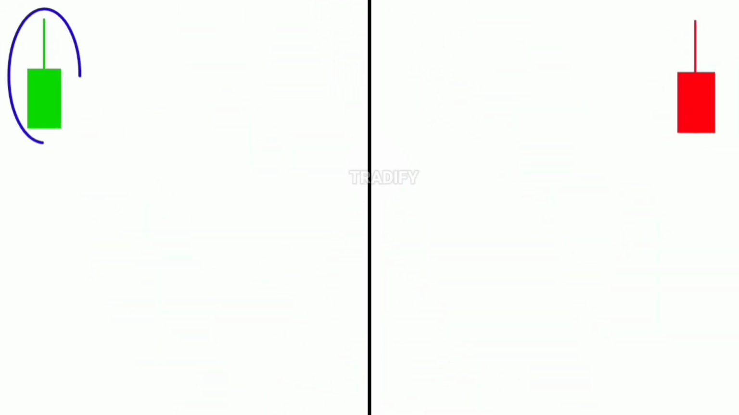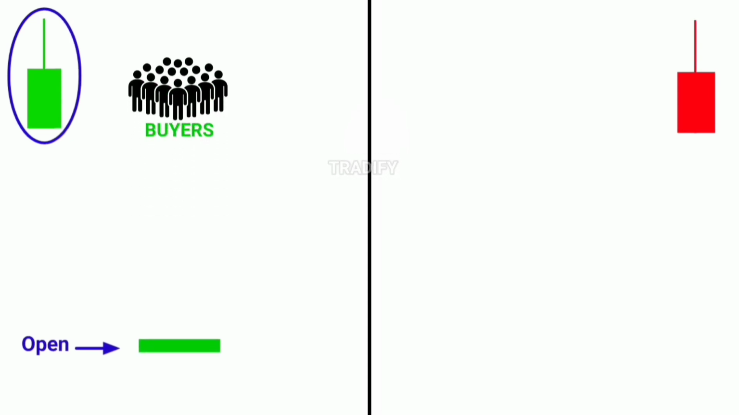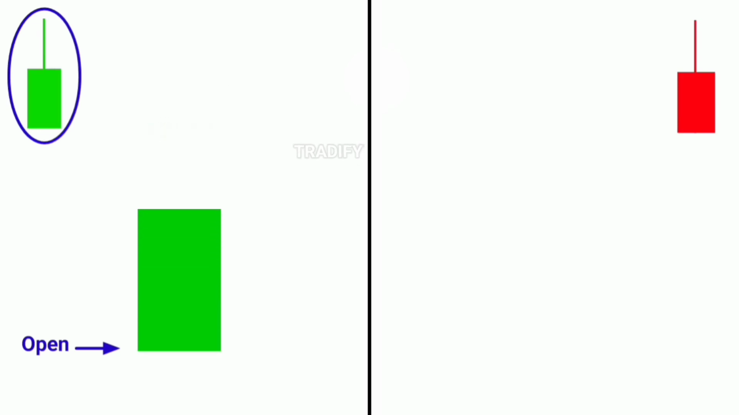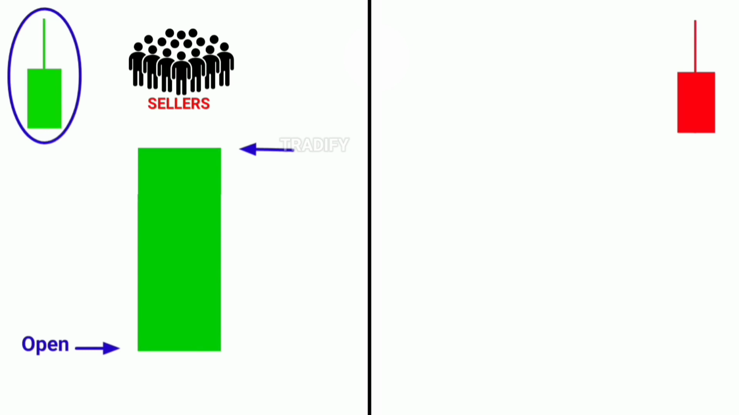When this green candle forms on the chart, the price opens from a certain point. From here, buyers become active in the price, and a large number of buyers start buying. Due to this, demand increases in the price, and the price starts going upside from here. When the price goes upside and reaches a certain point, sellers become active from this point, and a lot of sellers start selling. Due to this, supply increases in the price, and the price starts coming down from here.